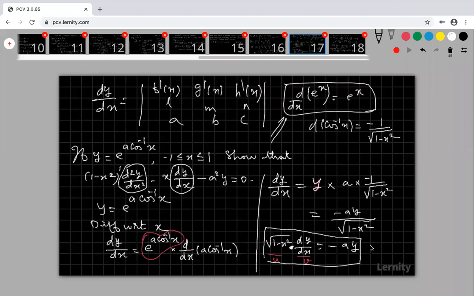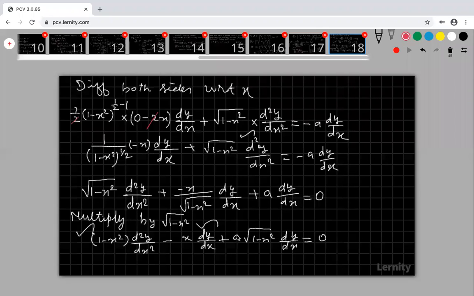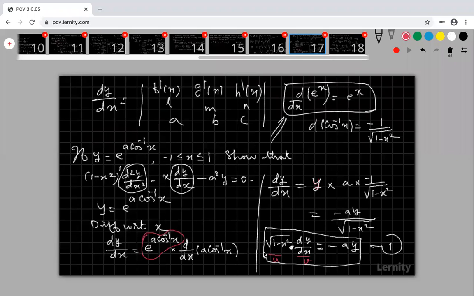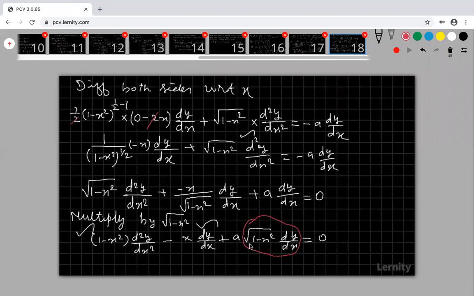Take this as your equation number 1. What is that? Root over 1 minus x square dy by dx is minus ay. So therefore, in place of this root over 1 minus x square dy by dx, you just substitute or replace this term by minus ay.